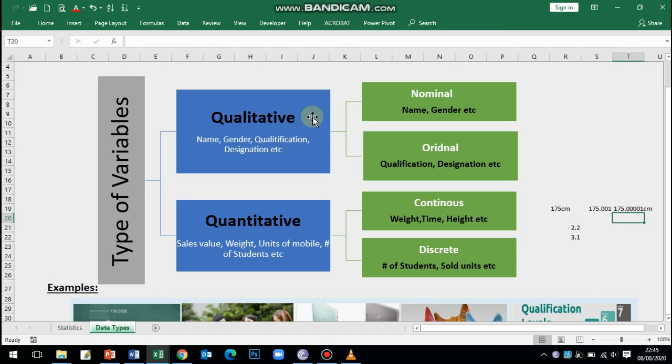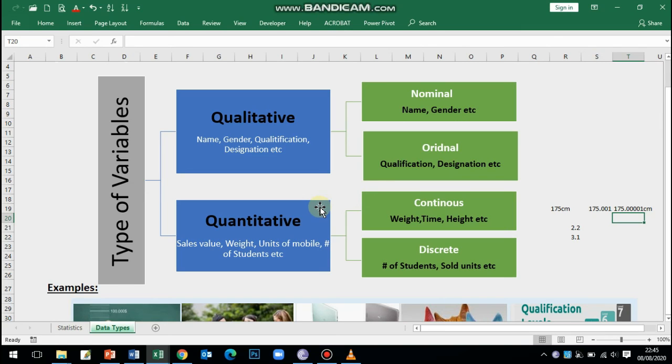If we subcategorize the qualitative variables, we can subcategorize into two types. One is nominal, second is ordinal. Nominal variables are very basic variables. We cannot give them certain ranks or order, while on the other side, ordinal variables are those variables we can give certain ranks or designation with certain criteria. Let's say your qualification, obviously you can give them rank or different orders, and designation as well. While on the other side, quantitative variables are those variables where we can apply certain arithmetic operations.